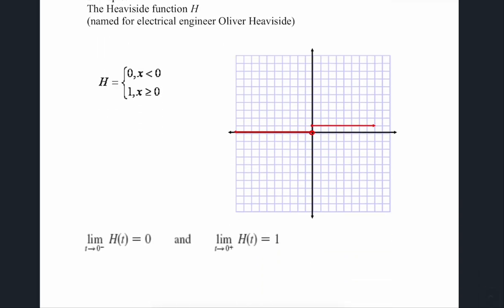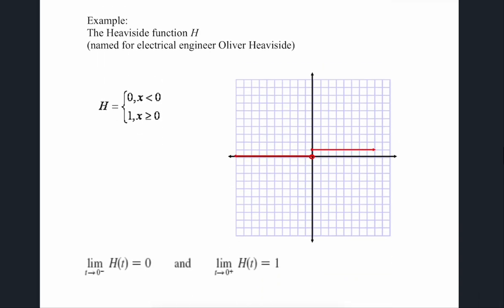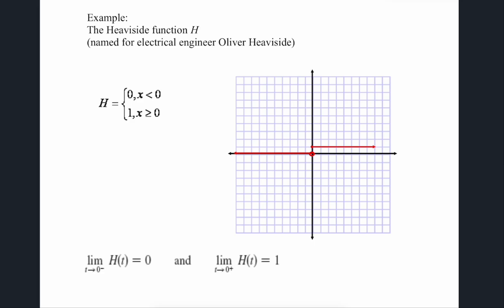One famous function is called the Heaviside function. It's an engineering function. It's basically on and off, ones and zeros. So anything that is less than 0, we say is the off position. And anything that's greater than or equal to 0, that's the on position. And so it looks kind of like that.